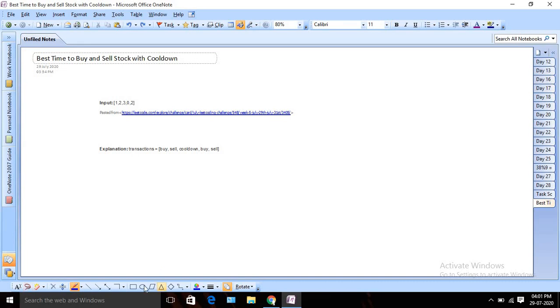So what we can do, so basically each day you have two options, right? So basically in our case we can have three states. Okay, so let me design that first. Give me a second. So basically we can have three states. One is state 0, another one is state 1, another one is state 2. Okay, so let me link them. So initially, if we sell, then we need to wait for a cooldown, and after one cooldown day, again I can buy, right?